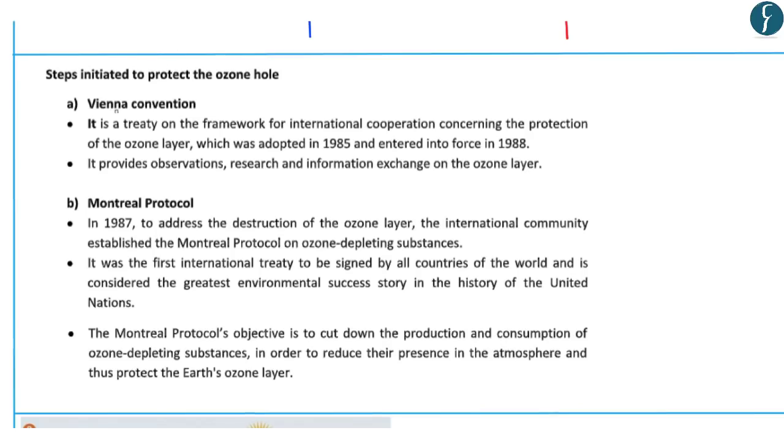Now, with respect to ozone depleting substances, you must remember the Vienna Convention as well as the Montreal Protocol. The Vienna Convention was adopted in the year 1985, and this is a treaty on the framework for international cooperation concerning the protection of the ozone layer, whereas the Montreal Protocol's objective is to cut down the production and consumption of ozone depleting substances in order to reduce their presence in the atmosphere and thereby protect the Earth's ozone layer. The Montreal Protocol on ozone depleting substances was established in the year 1987.